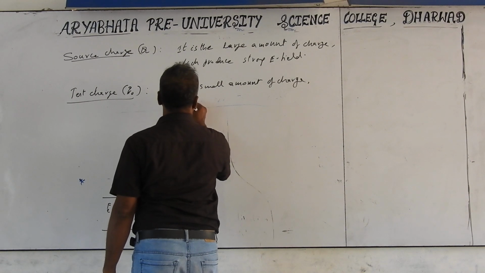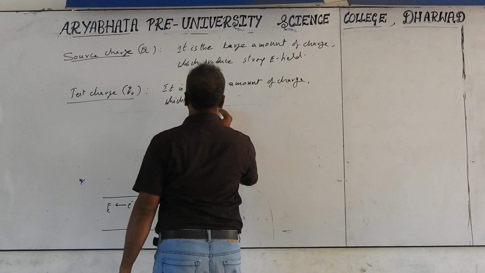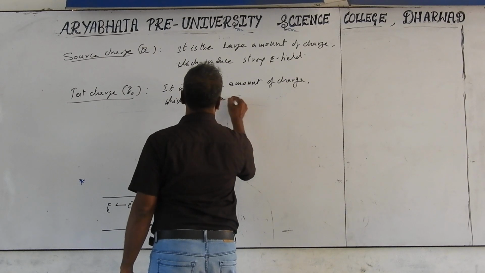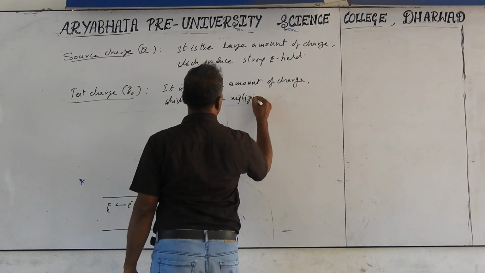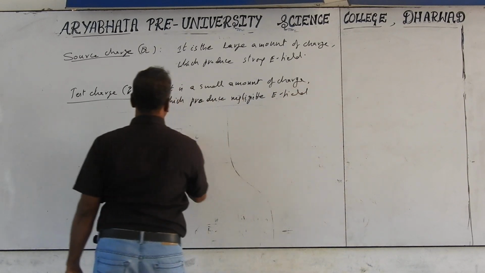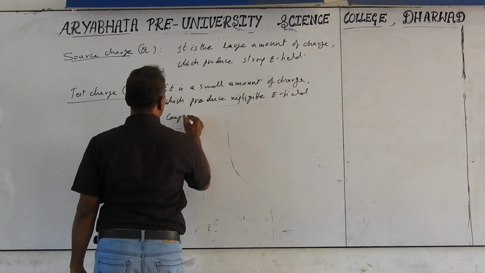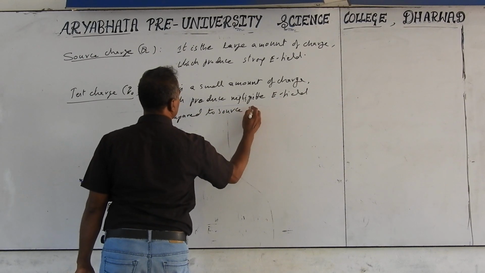It is a small amount of charge which produces a negligible electric field compared to the source charge.